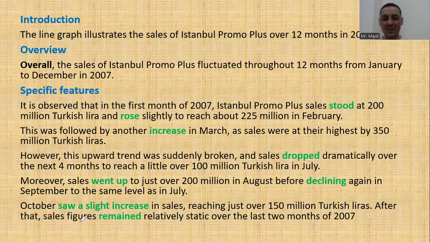After that, sales figures, you can say sales figures, of course, remained relatively static over the last 2 months of 2007. We didn't see that many changes. I didn't mention them. I didn't say November and December. I just said in the last 2 months of 2007. Remained relatively static over, look at the word over, over the last 2 months of 2007. Okay, I suggest you watch this video over and over again.